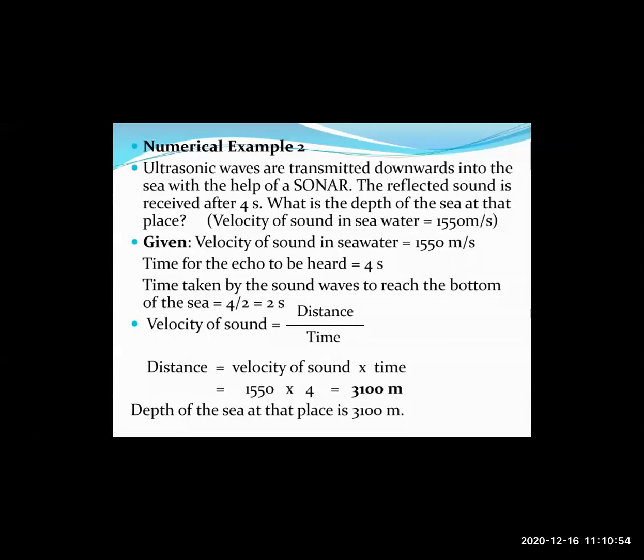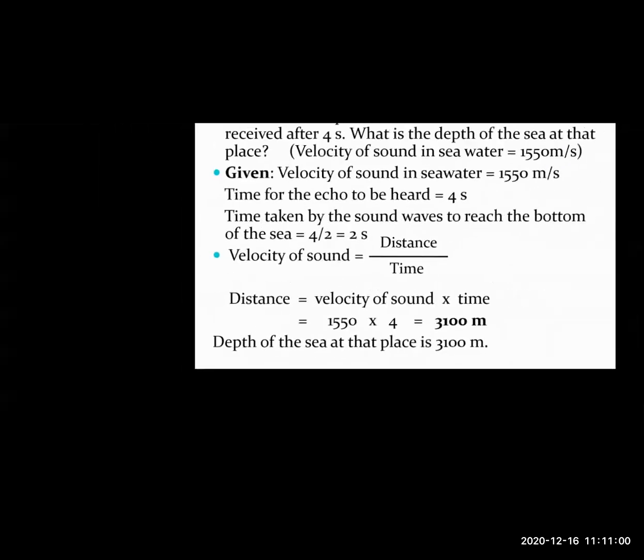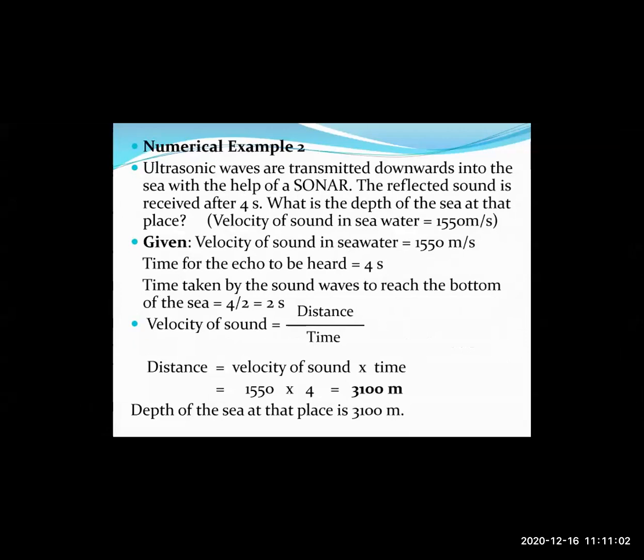That should be 2 over there, right? 1550 multiplied by 2, right? It is a mistake here. Okay, so it should be 1550 multiplied by 2. That equals 3100 meters. So the depth of the sea at that place is 3100 meters.